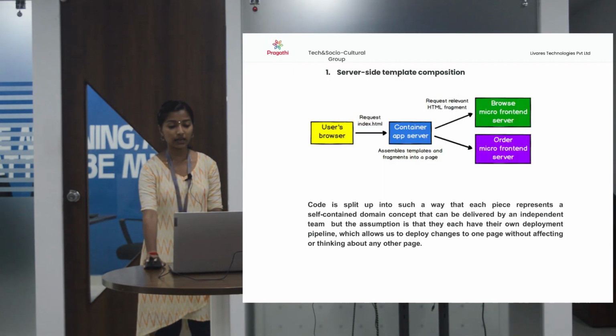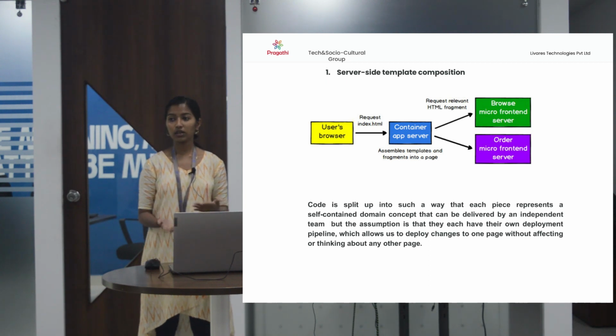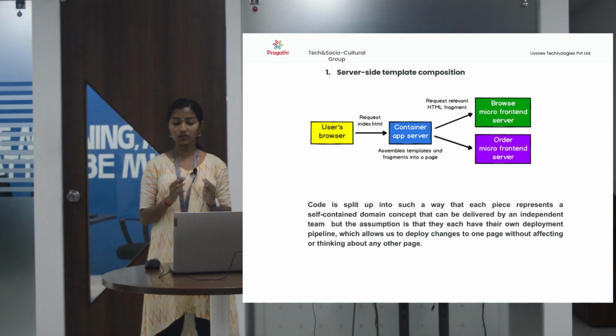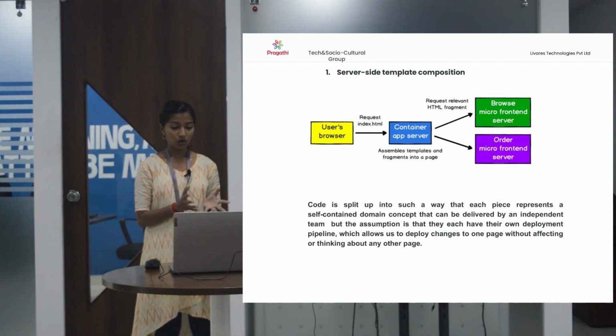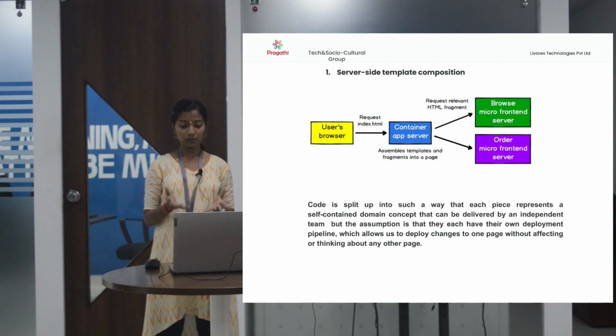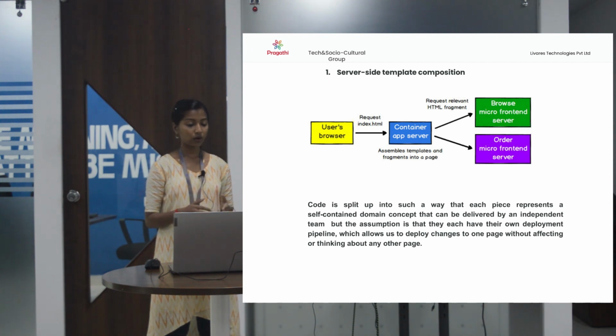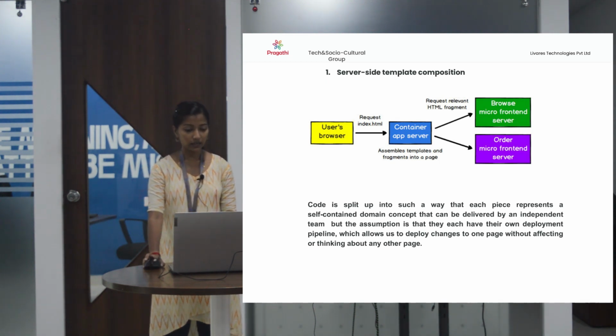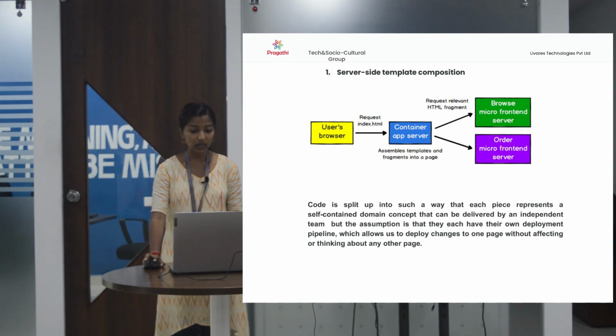First one is server-side template composition. I already told this earlier. Code is split in such a way that each piece represents a specific business area or concept that can be delivered by an independent team, and they have their own deployment pipeline. So here the user's browser requests index.html contained in a container, and the relevant HTML page or CSS is requested to deploy.